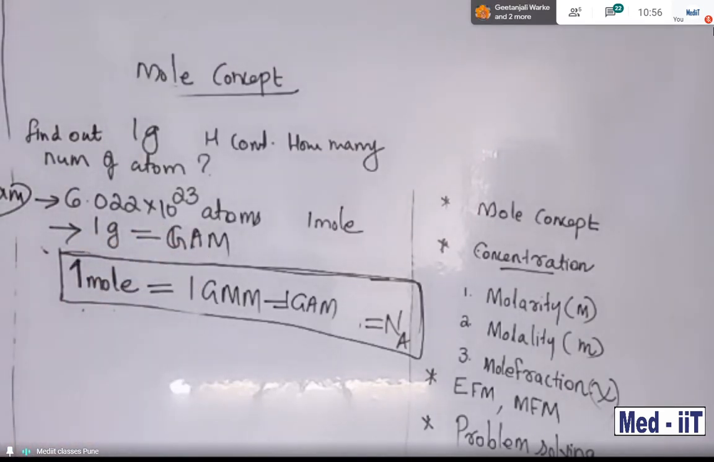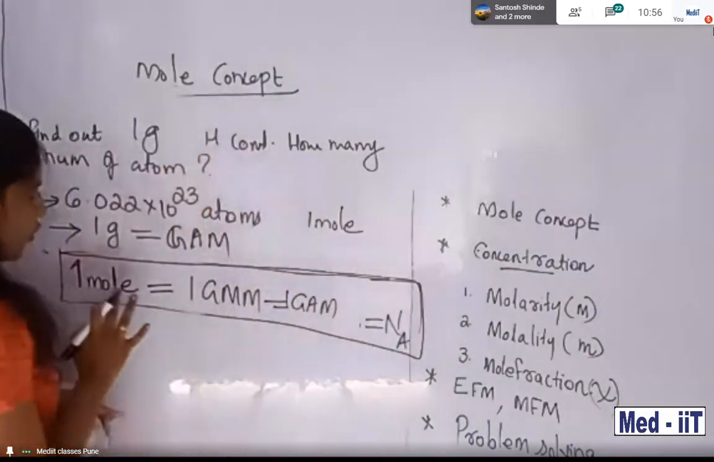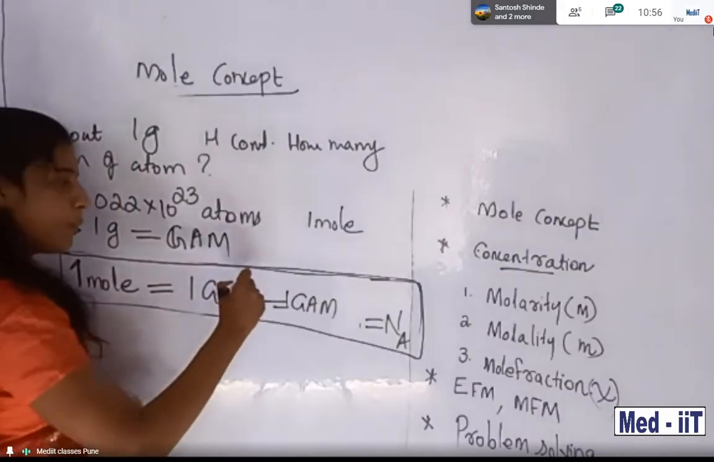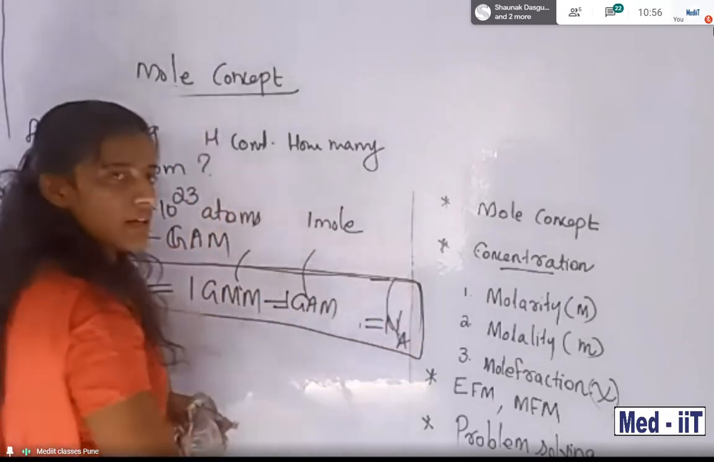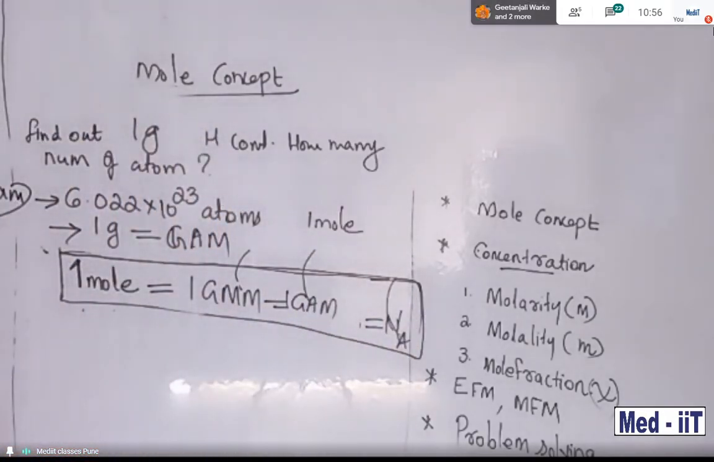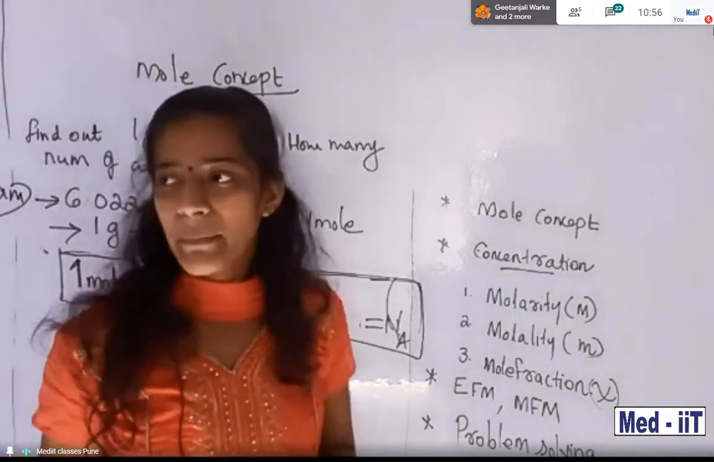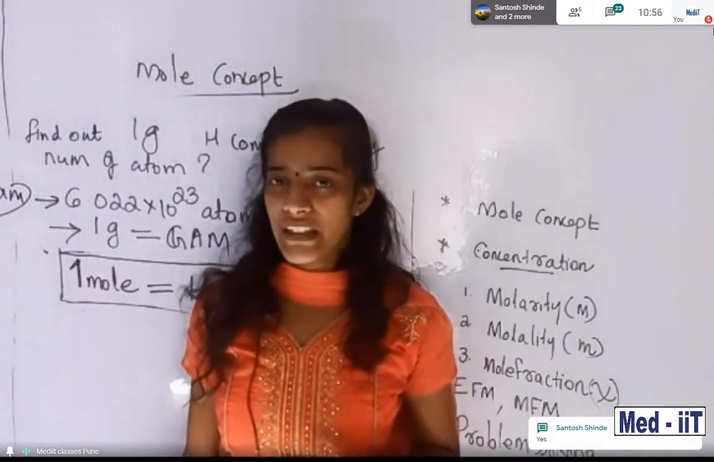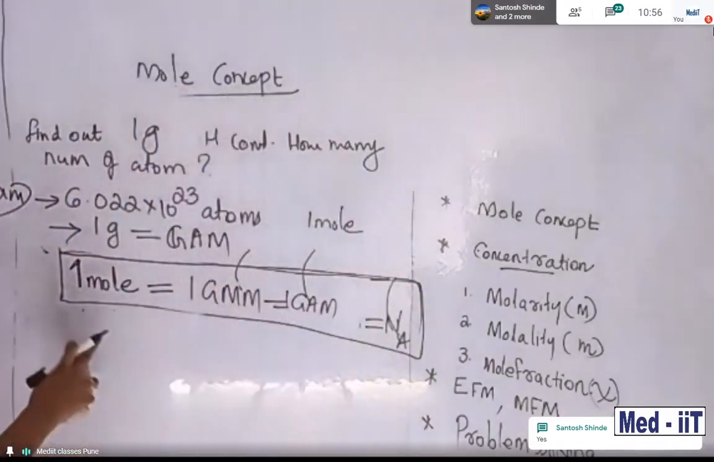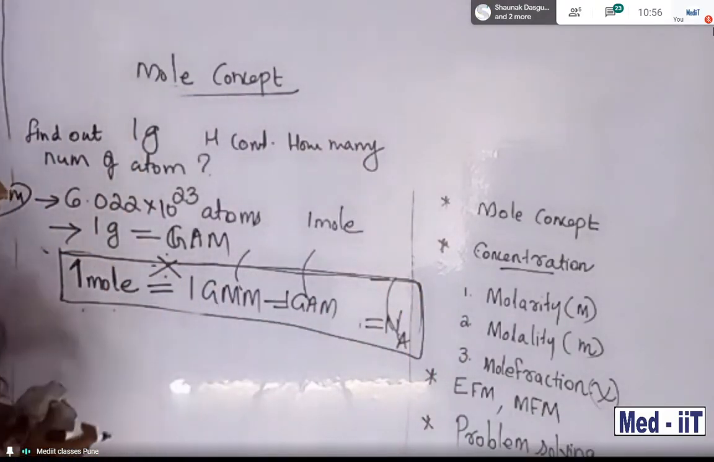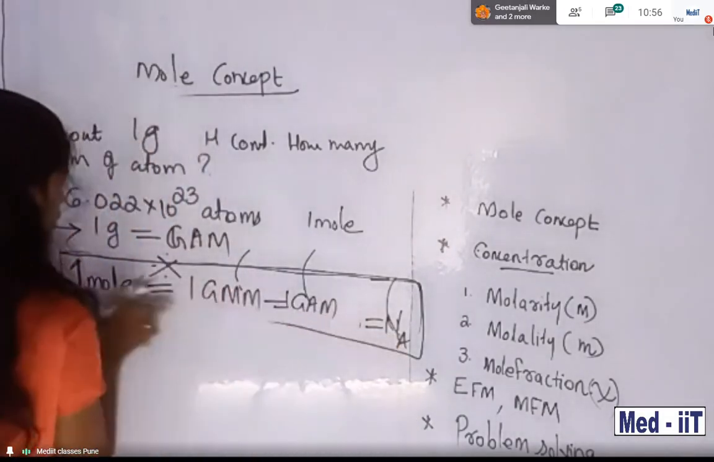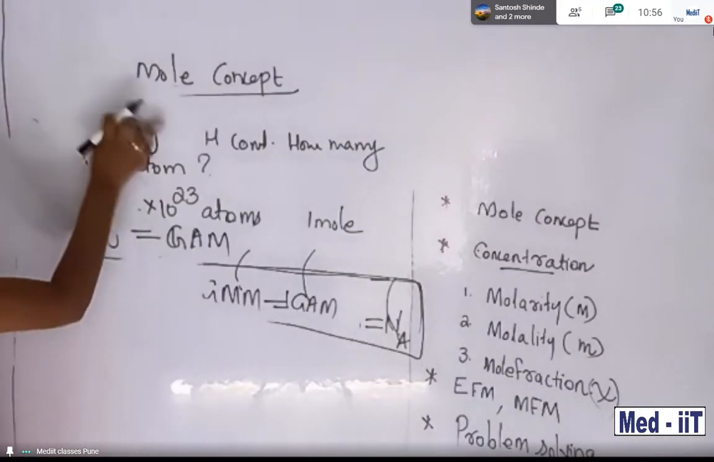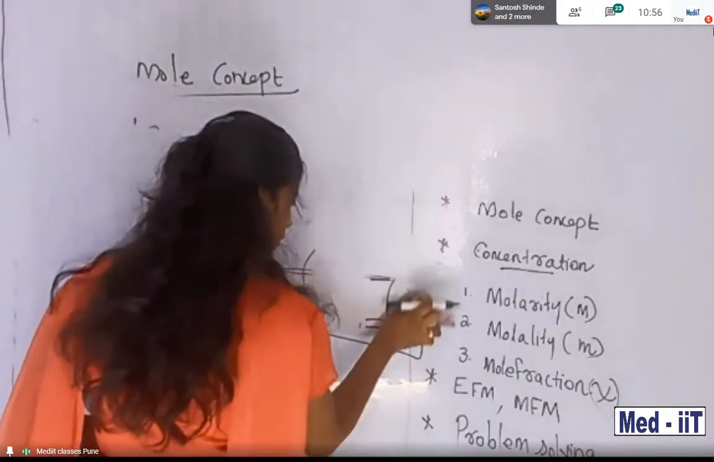So a lot of information is given with the help of this single equation. 1 mole is equal to 1 GMM at the molecular level, and 1 GAM at the atomic level. It is equal to Avogadro number. Avogadro number is equal to 1 mole. Clear, students? Are you getting my point? Yes or no? Tell me any doubt. Okay, no issue, it's very simple. Keep this equation in mind, it's very important. 1 mole is equal to 1 GMM, that is equivalent to Avogadro number. So this is another question for you. I want to check whether it is clear to you or not.